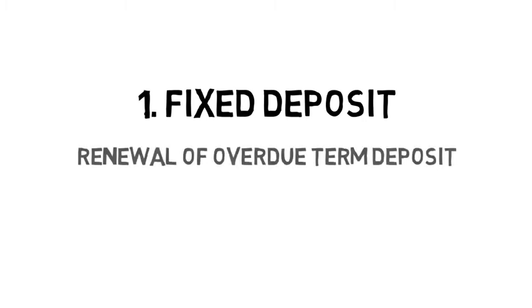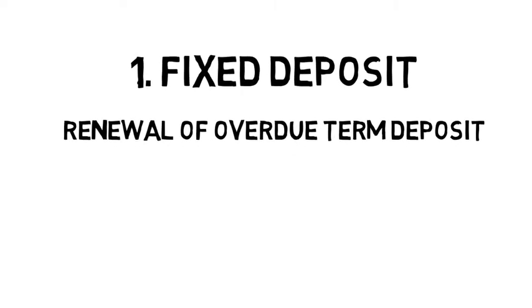Renewal of overdue term deposit. If request for renewal is received after the date of maturity but within 14 days of maturity, such overdue deposits will be renewed with effect from the date of maturity at interest rate applicable as on the due date. In respect of overdue deposits renewed after 14 days from the date of maturity, interest for the overdue period will be paid at the rates decided by the bank from time to time.